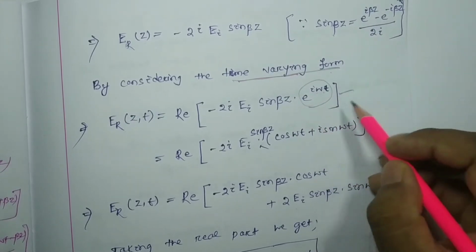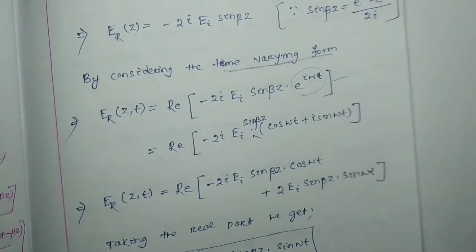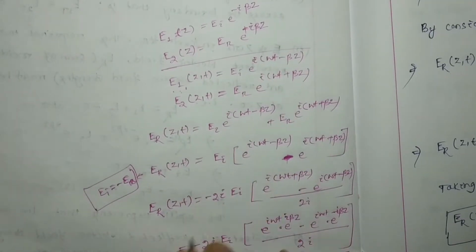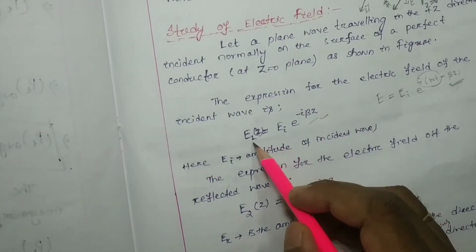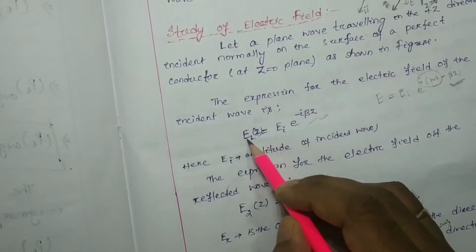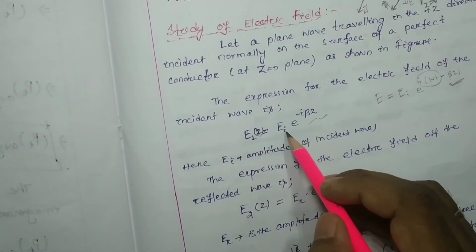Why and how, I am just going to discuss, you just watch. Initially I told that E1(z), the electric field as a function of only coordinate, is E_I e^(-iβz).